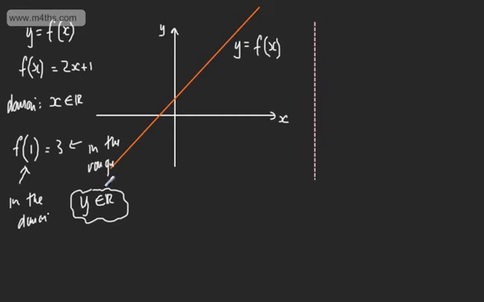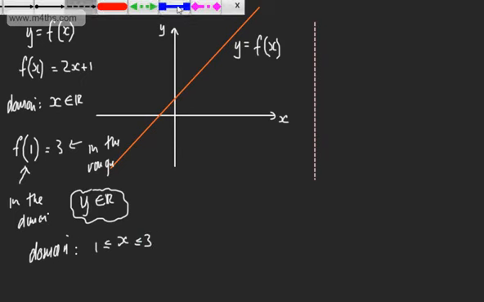Now we might want to restrict the domain. So for example, let's look at the domain. Let's say the domain, x was going to be, and I'll write it like so, x between 1 and 3. If I did this now, I'd redraw the part that we're interested in. We're only looking from 1 to 3, which is going to be this portion of the line.